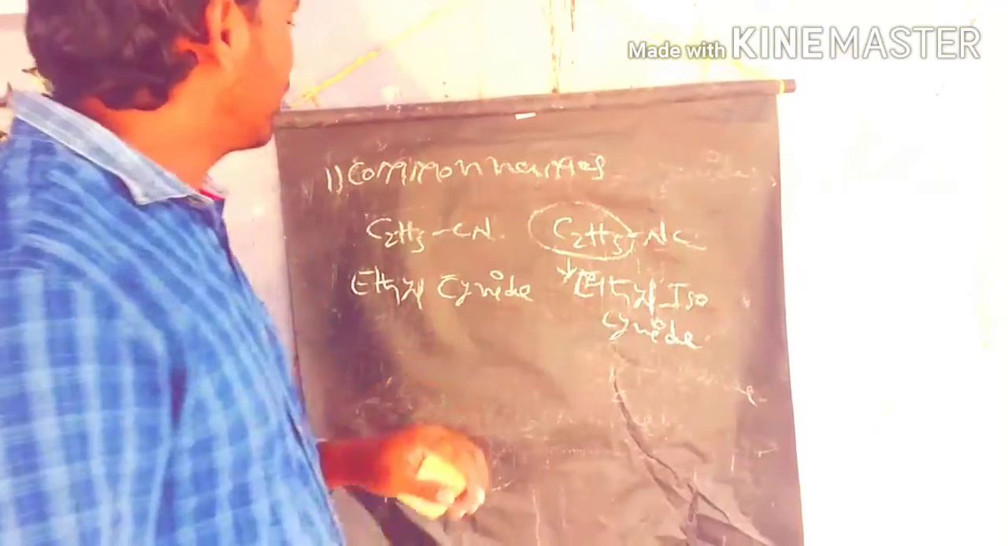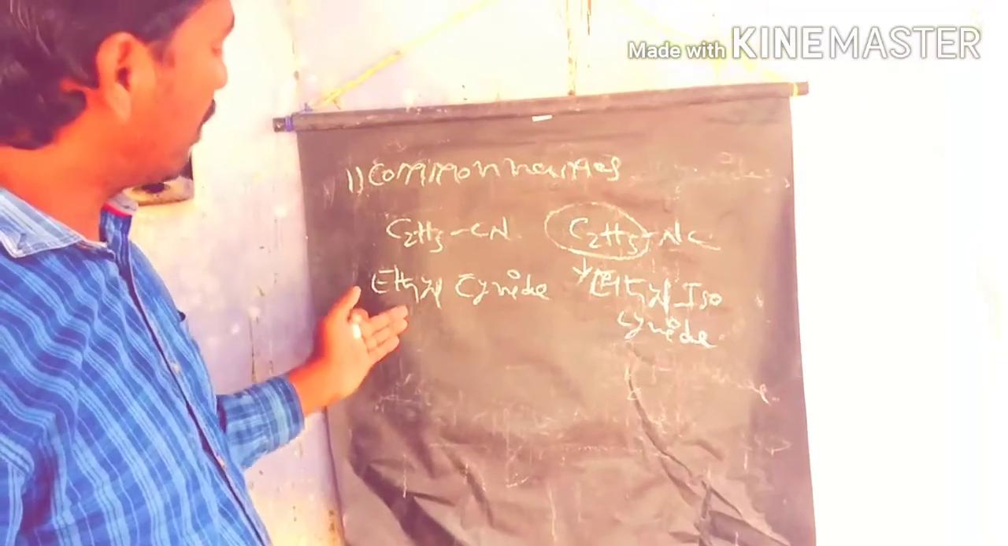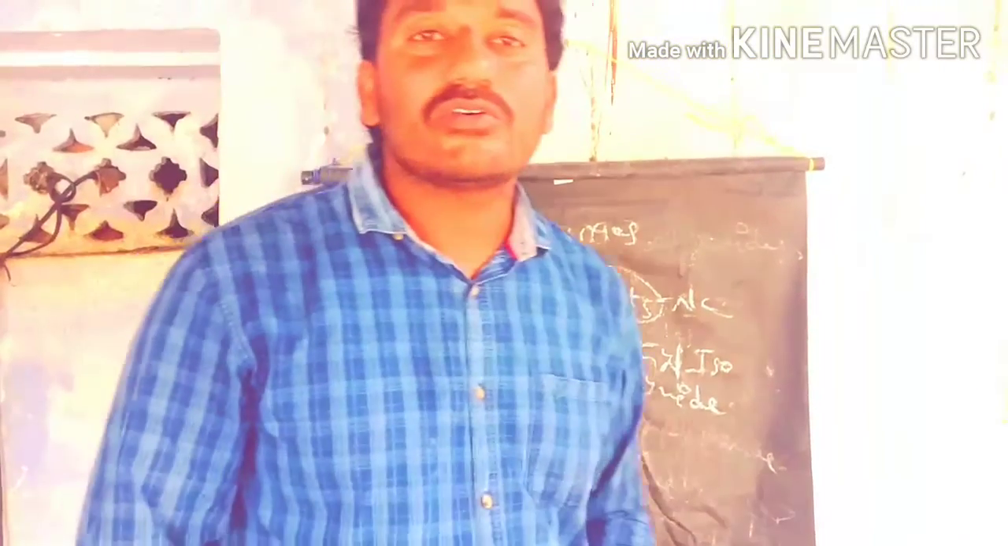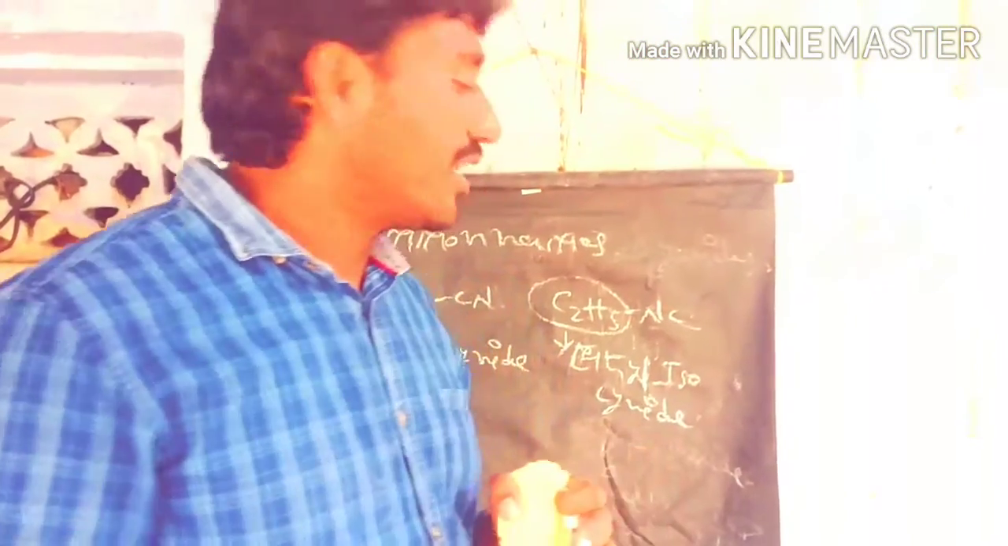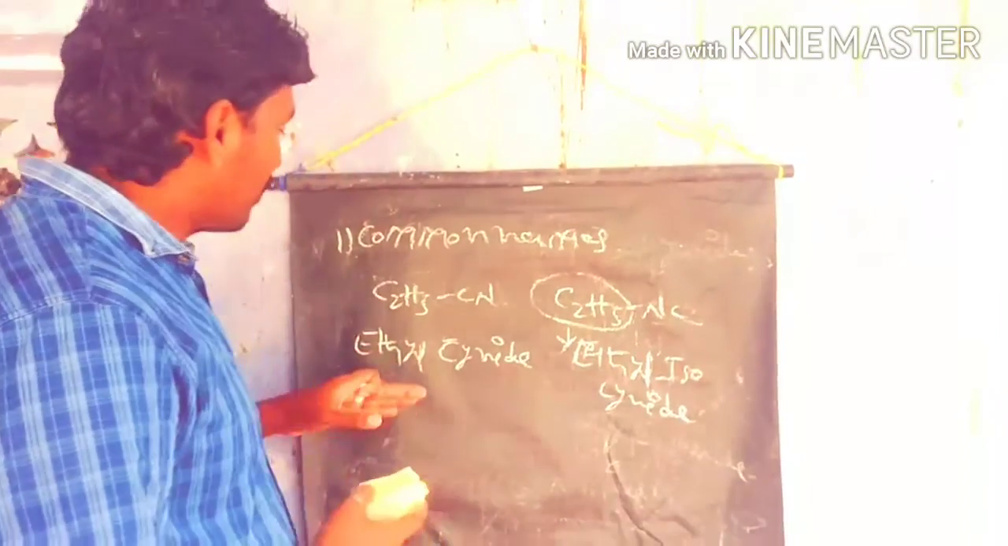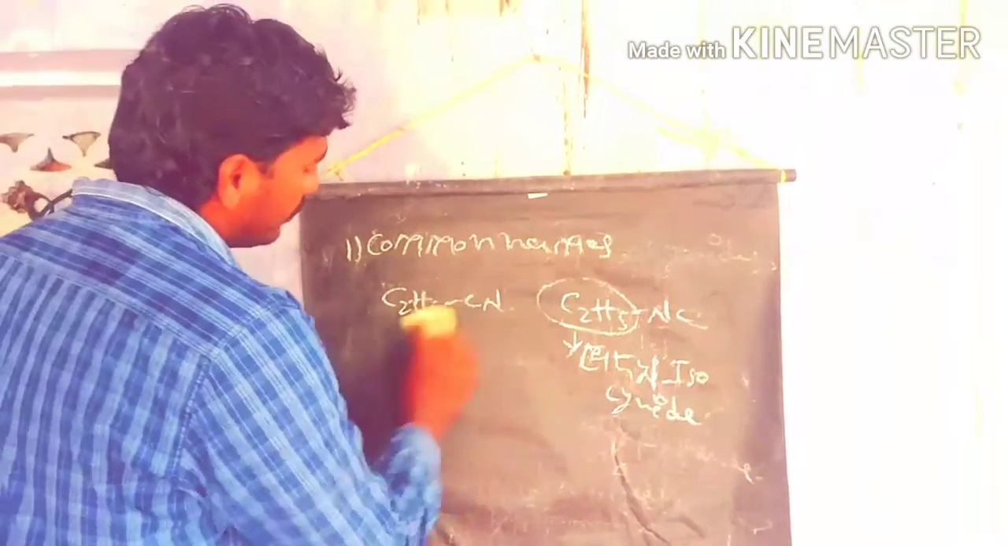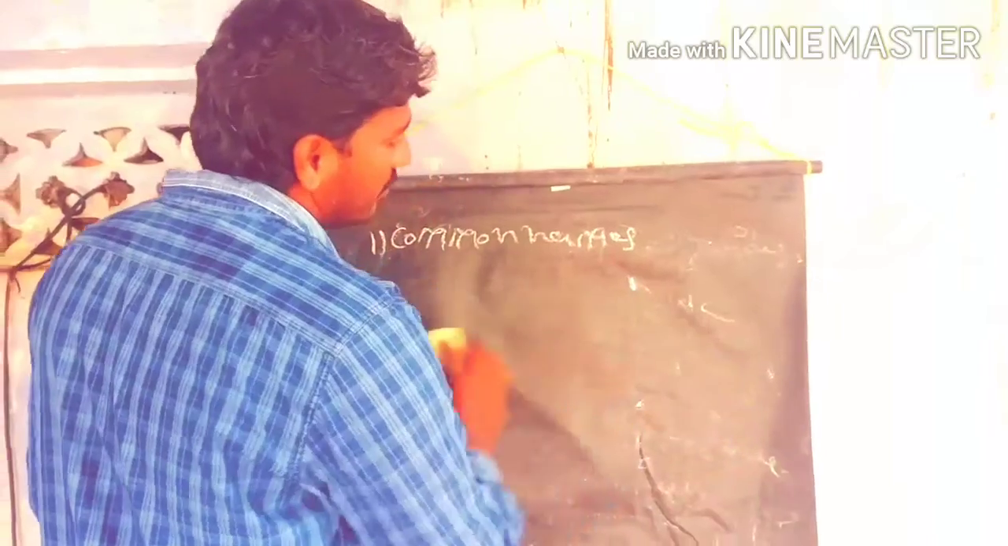Let's see some examples with increasing carbons. We know very well how the carbons are present in the carbon chain. One carbon is called methyl, two carbons ethyl, three carbons propyl, four carbons butyl, five carbons pentyl, six carbons hexyl, and seven carbons heptyl. As the carbon chain increases, we name the cyanides and isocyanates accordingly. For example, this is ethyl cyanide. These are all common nomenclatures of the cyanides and isocyanates.